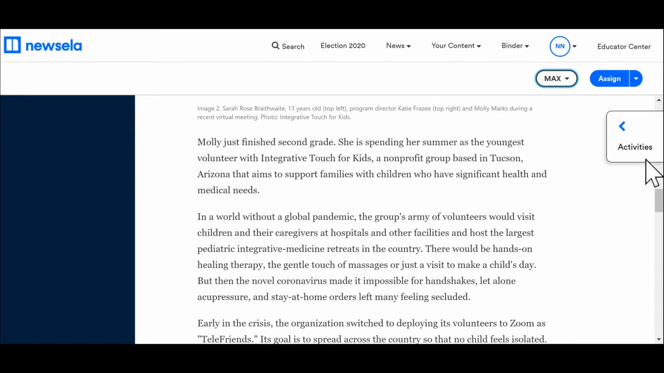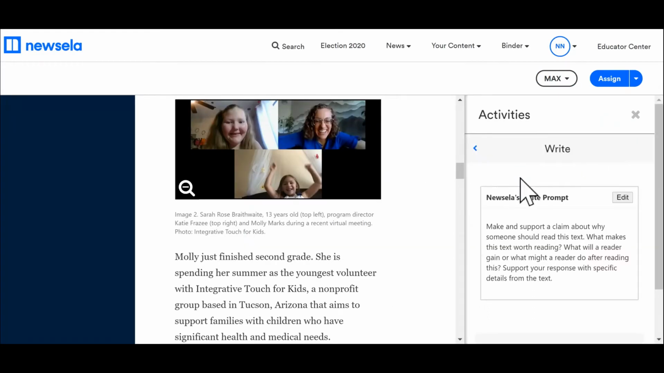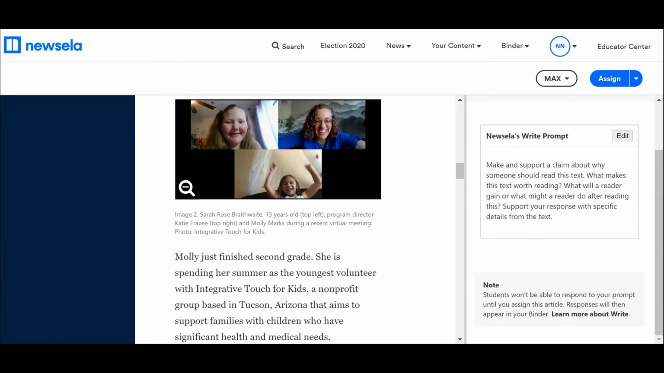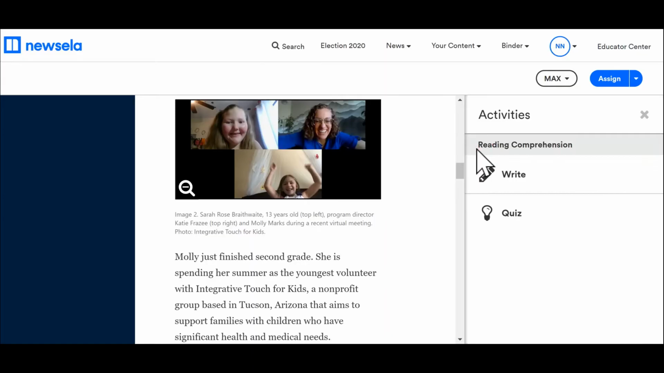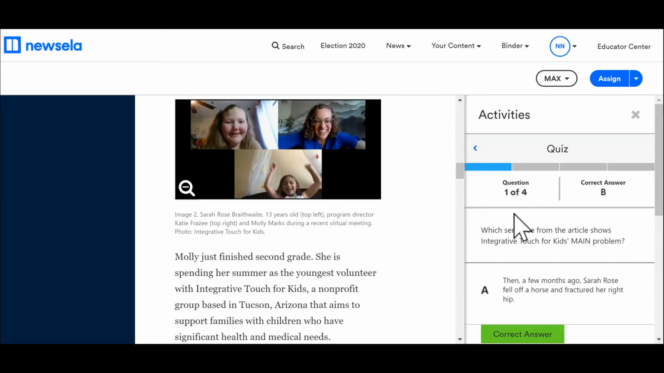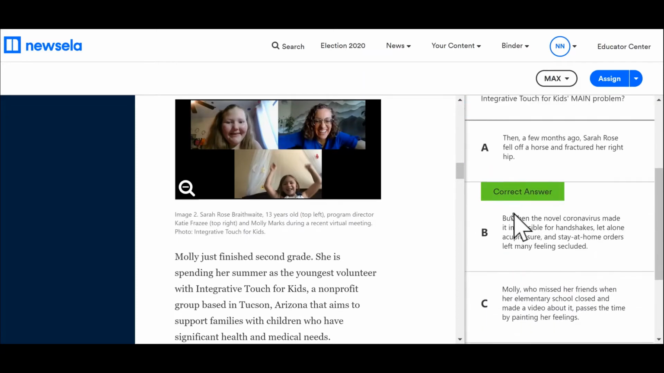There's a couple of other things you can do with these. If you're assigning the activities, you can have them complete the writing prompt. And the cool part with this is you can edit it. So if you don't like a specific wording or you think the question isn't really focused on what you want it to be, you can edit this writing prompt. And then there is also a comprehension quiz that the students would be able to take.